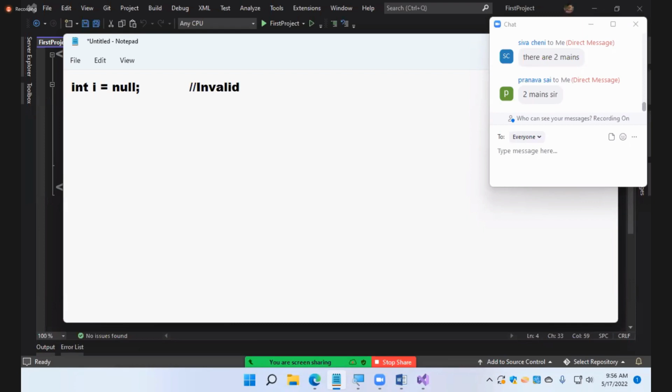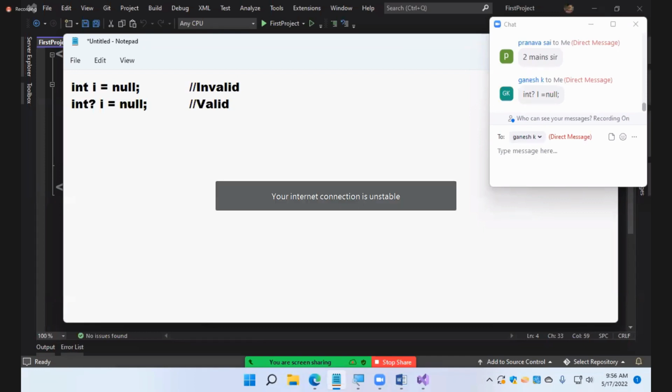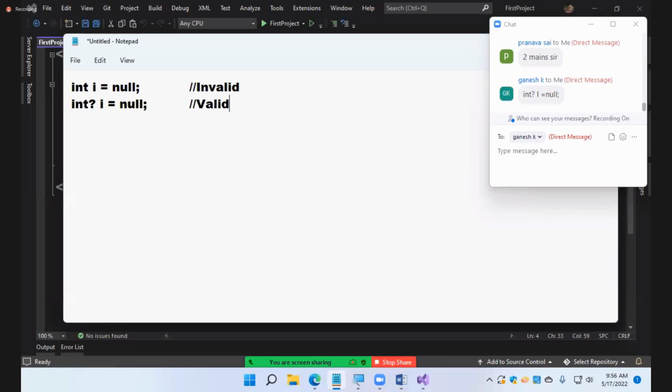You can assign it only to reference types. This is a feature added in C# 2.0. Yes or not? Now tell me, value types have two options: nullable and non-nullable.